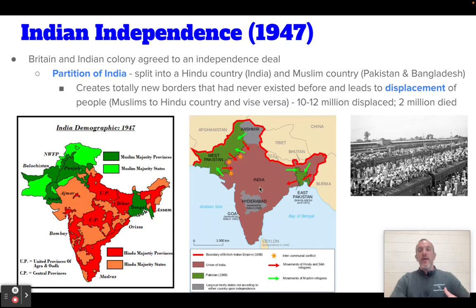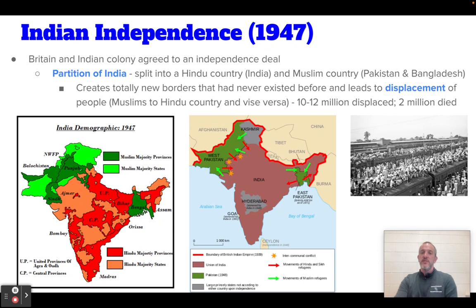If you're in India and you are in this region, the same type of issue occurs. You're welcome to go. If you're Muslim in Pakistan, come to India. If you're in India and Hindu, welcome to go. So people are going to move. This plan is called the partition. To part something, to part the Red Sea, for example, or to have a part in your hair is to split something in half.